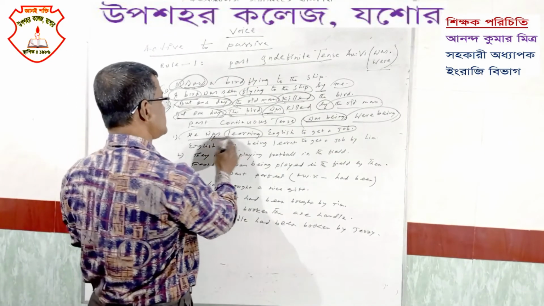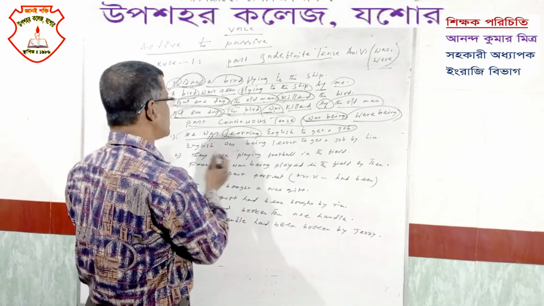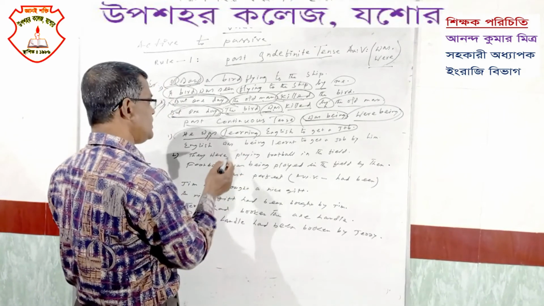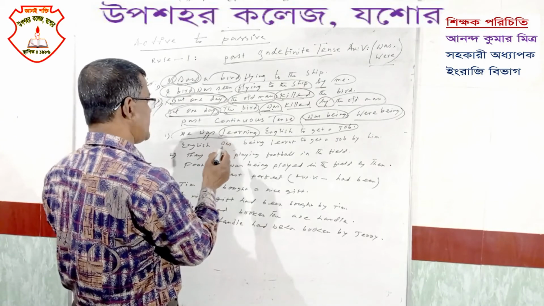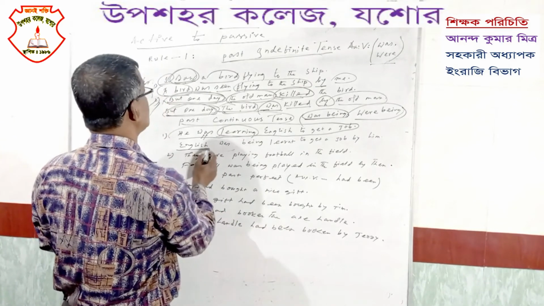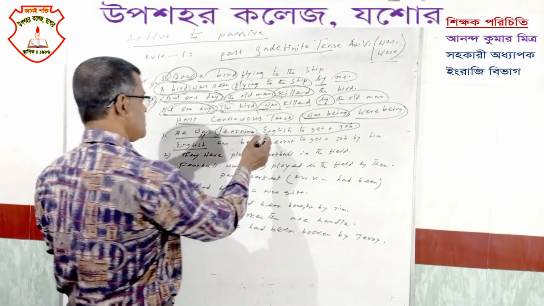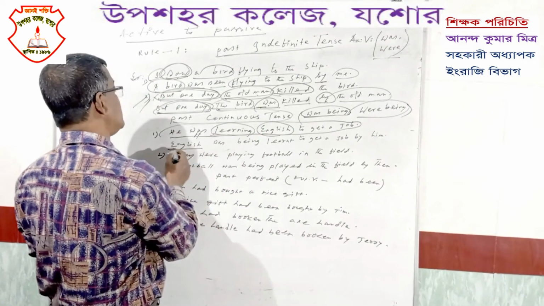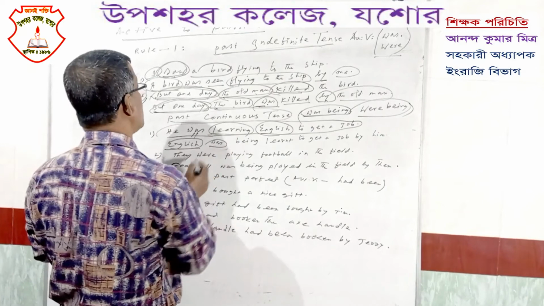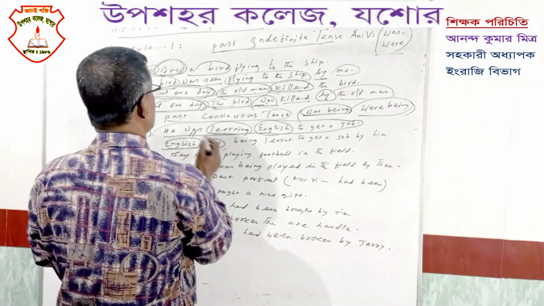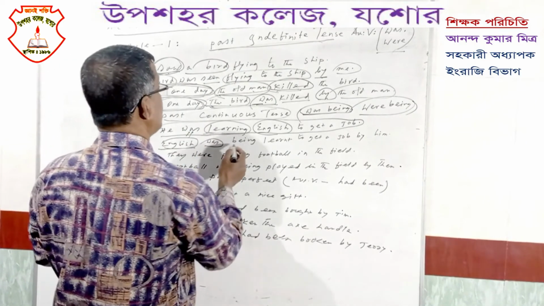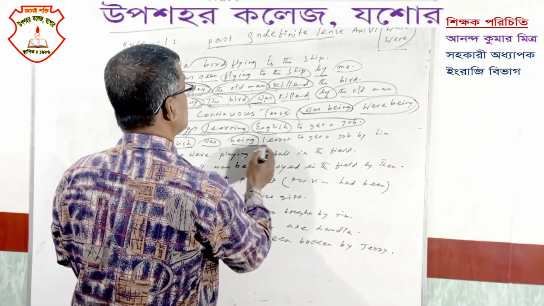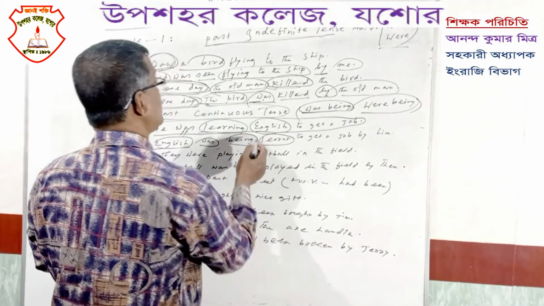Since it is a past continuous tense, we will as usual make the object into the subject. English, the subject form of English is also English, then "was" because English is third person singular, then "being", then V3.